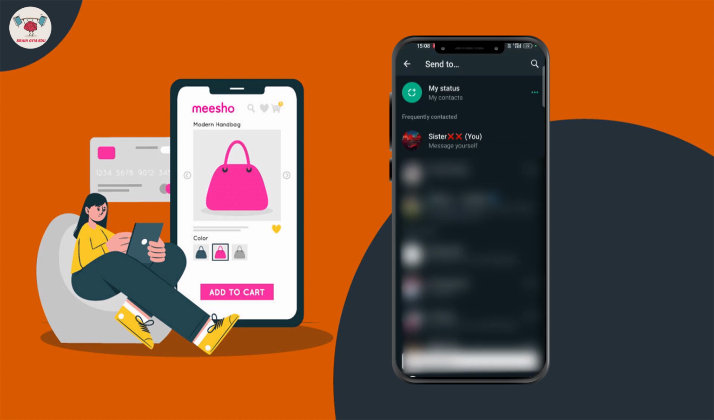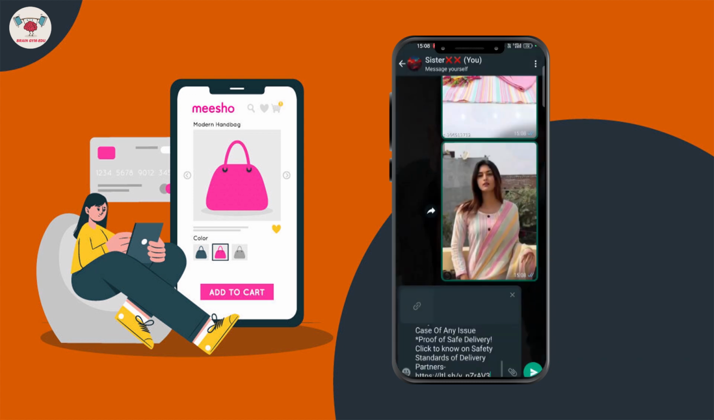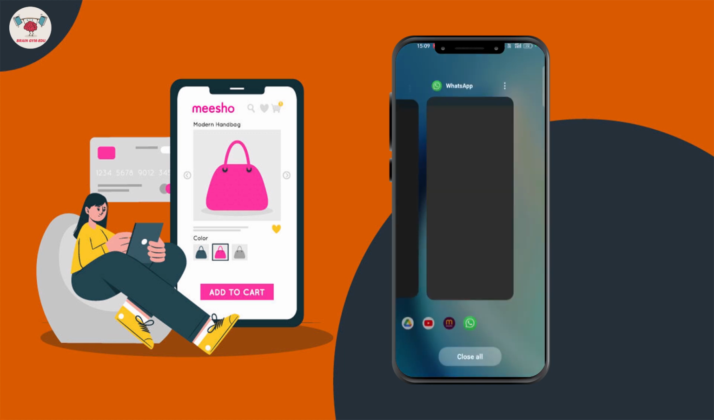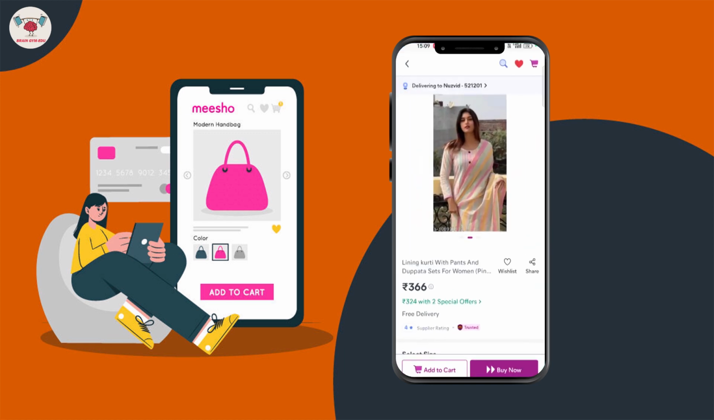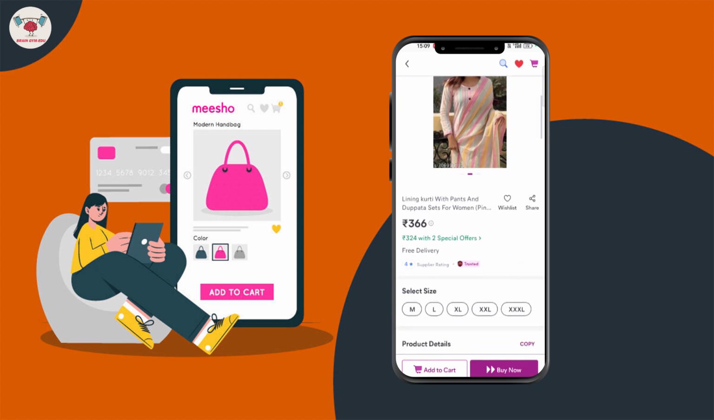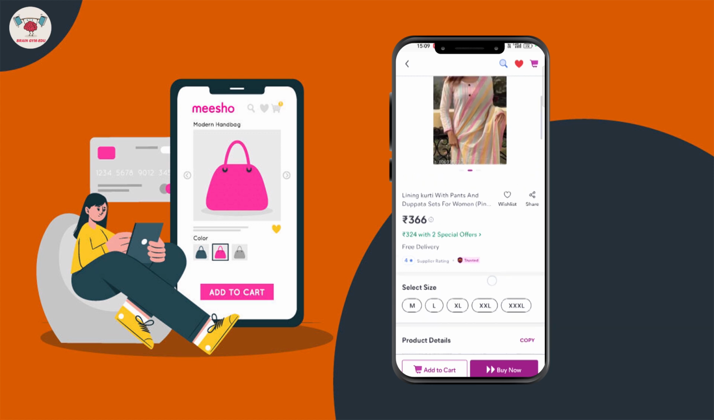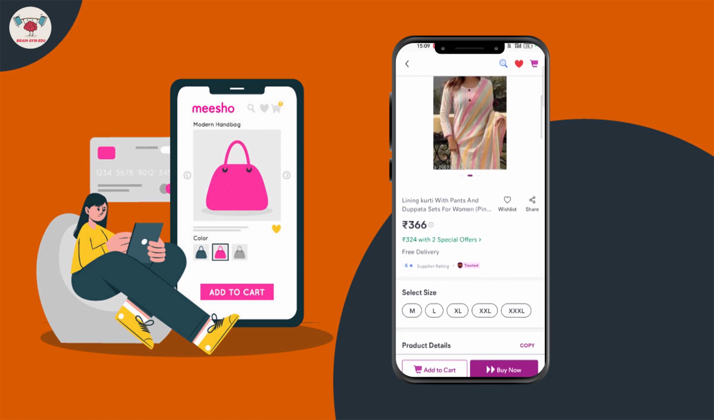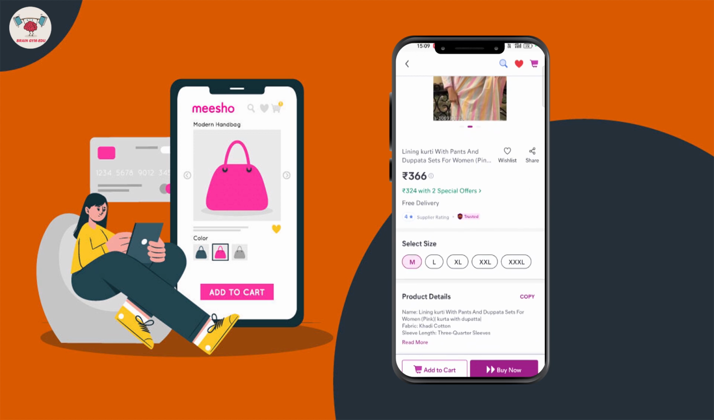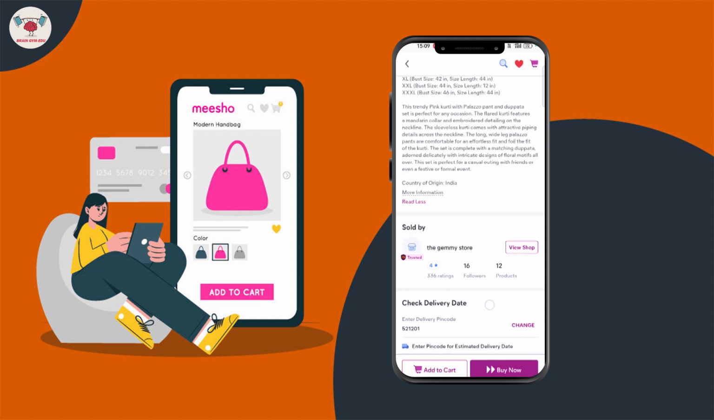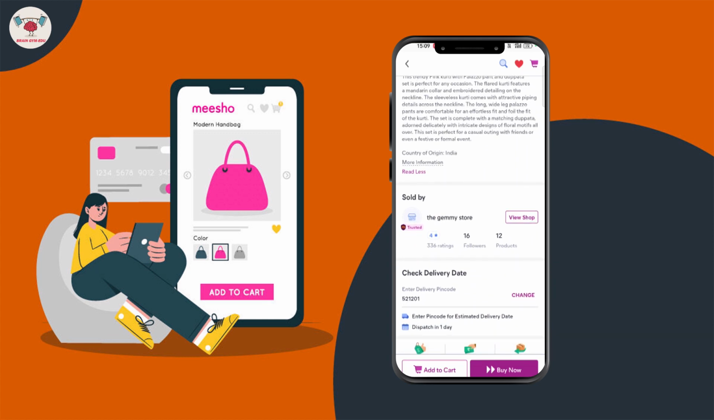So this is for the image and this is for the description, right? You have to share it two times. After that, if you or one of your customers likes this product, you need to order it for them. The size is M. This is the description, and this image is from the store.